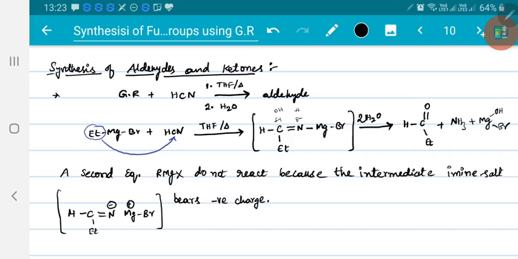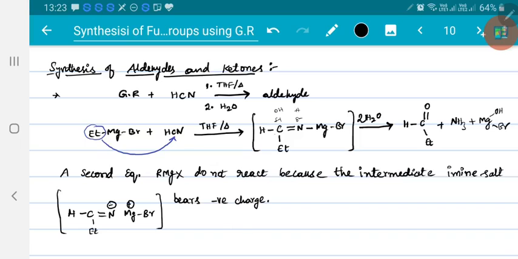As it is getting negative charge, another alkyl group will not attack. As another alkyl group does not attack here, we don't get alcohols, so the reaction will stop here, right? So when Grignard reagent is allowed to attack HCN, we get aldehyde.